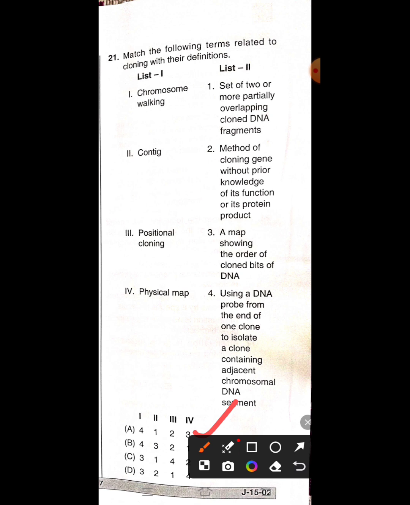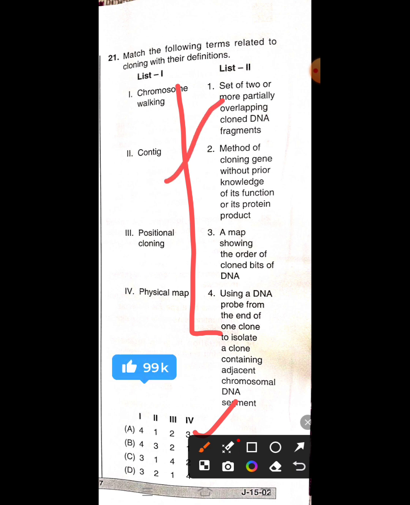Chromosome walking is related to the fourth one, that is using a DNA probe from the end of one clone to isolate a clone containing adjacent chromosomal DNA segment. Next one is quantic, which is related to a set of two or more partially overlapping cloned DNA fragments.